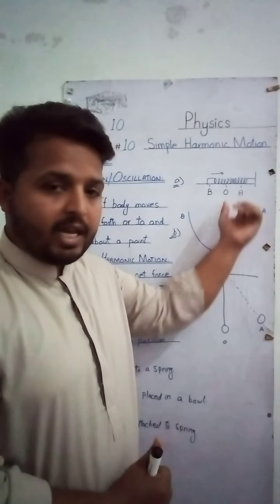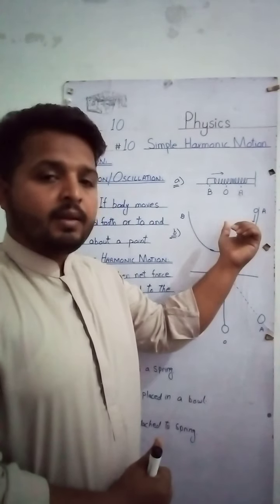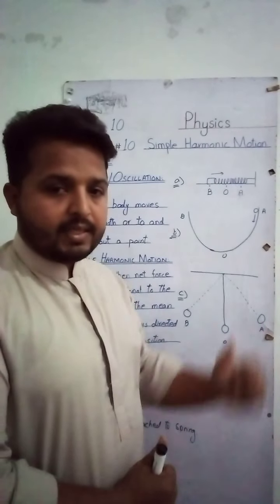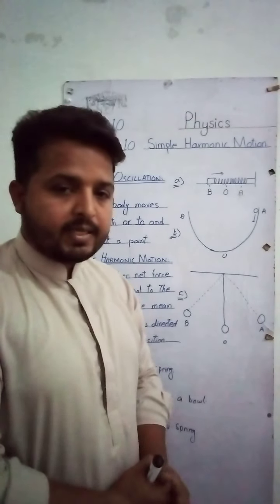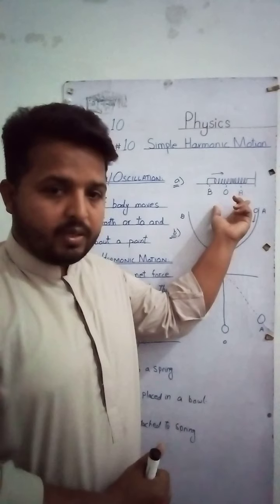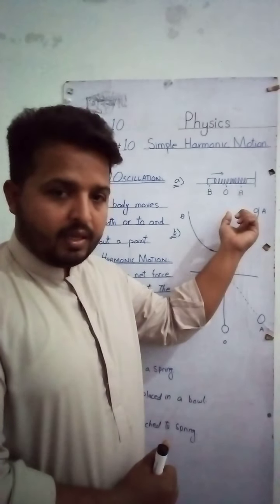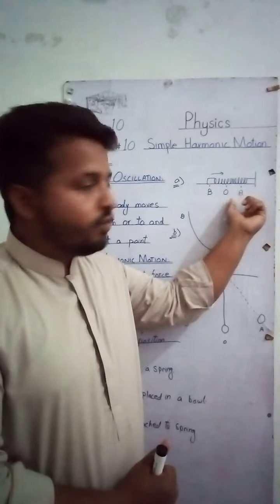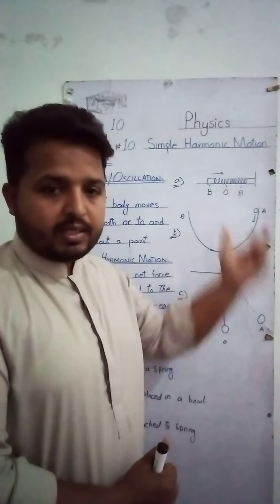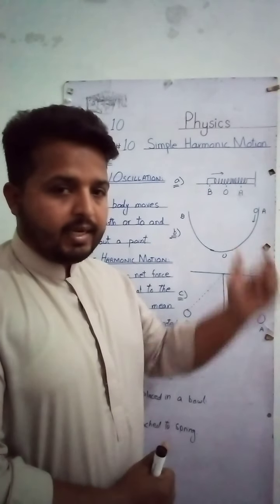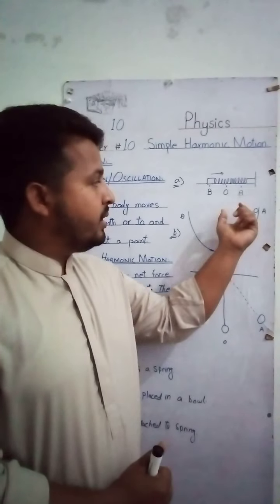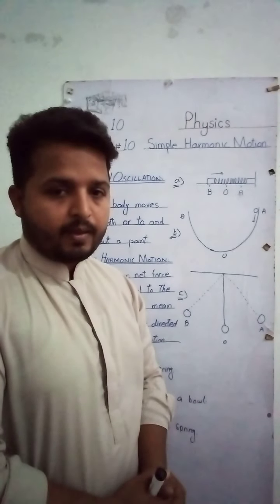If we apply less force, then the body will cover less distance. It means that in vibratory motion, the distance covered by the body from the mean position towards any of the extreme positions is directly proportional to the force which we apply.